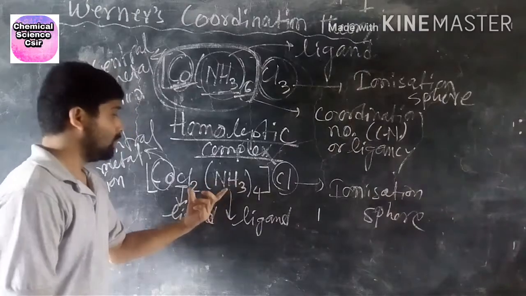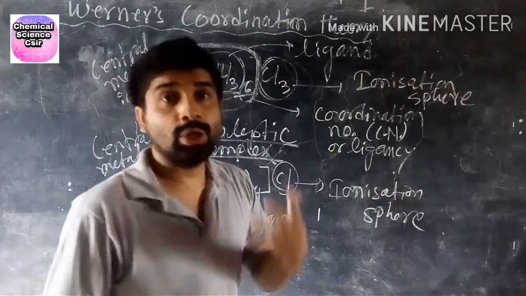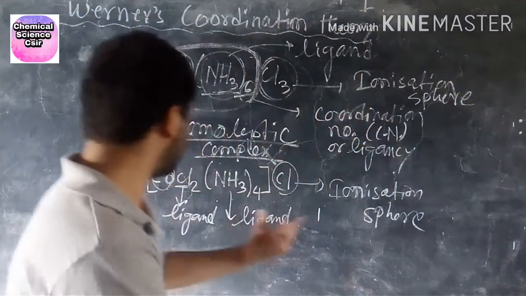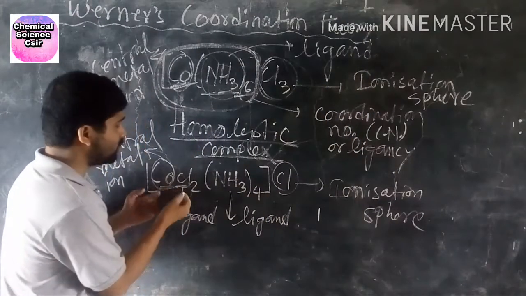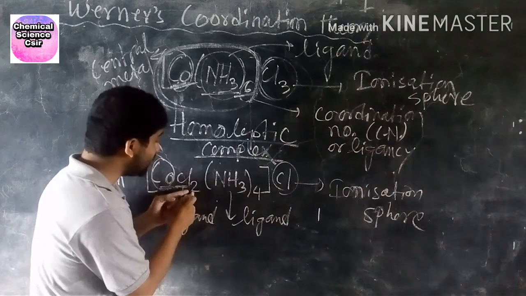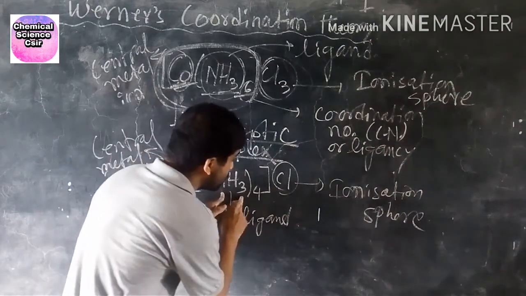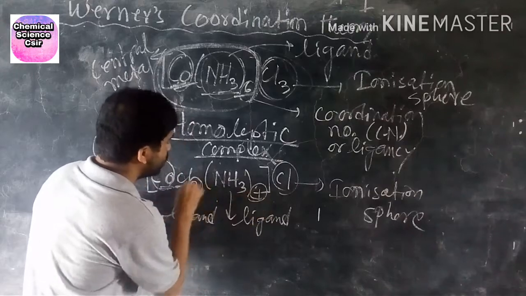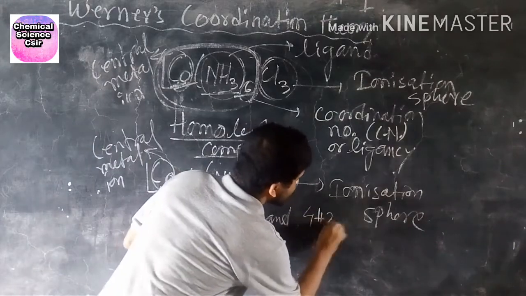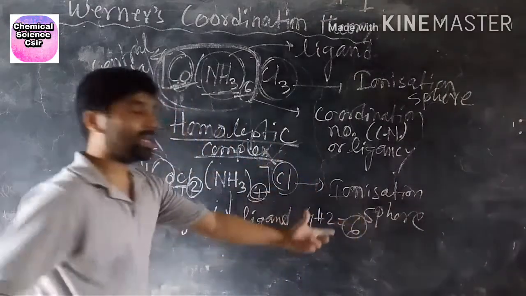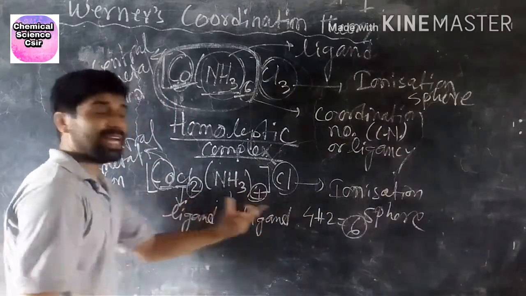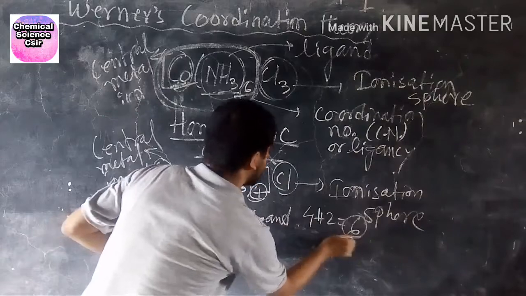So what about the coordination number or ligancy? You can see here this is the central metal atom, and these are the terminal atoms or terminal groups. How many? Here 4, here 2, then 4 plus 2 is 6. So this is the ligancy or coordination number, which here is 6.